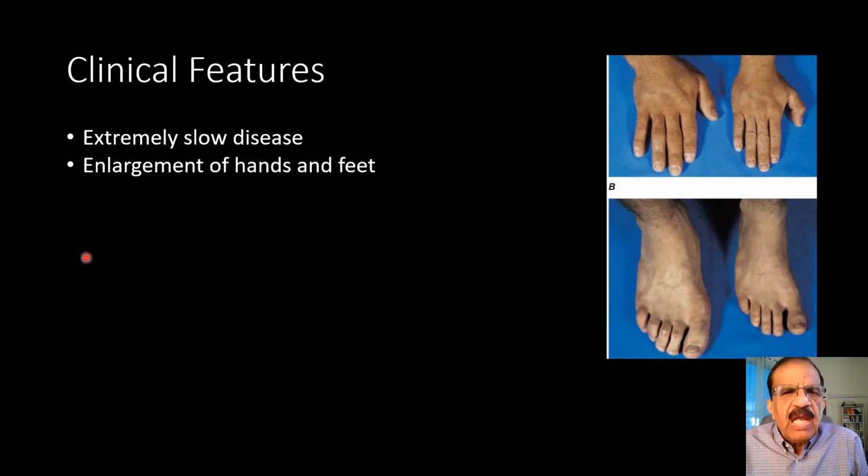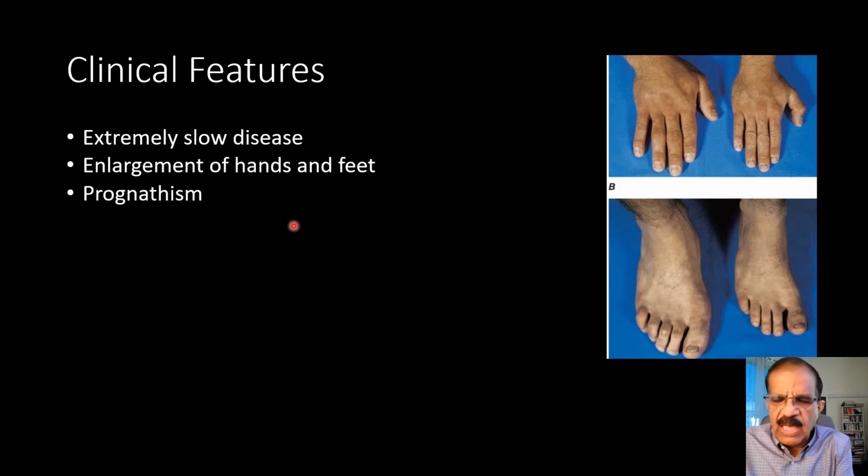The features are enlargement of hands and feet. Now you can compare the hands of a normal person with the person with acromegaly. The hand of the acromegalic patient is much bigger. Similarly, feet: if this is the normal foot of a person, the same height person with acromegaly would have much bigger feet. So that is another important feature.